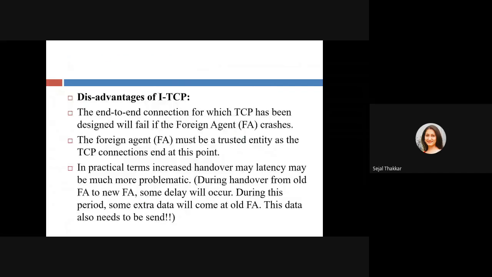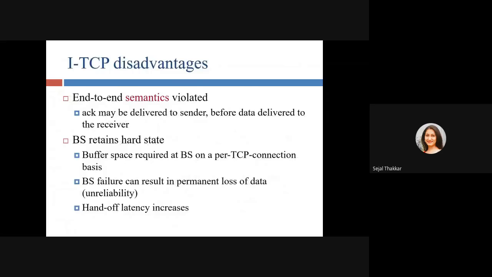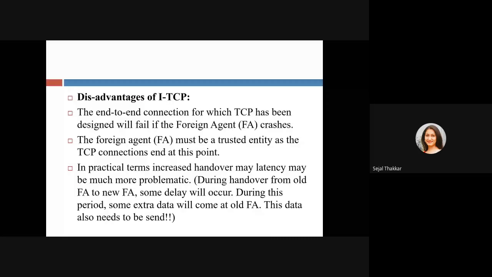Now everything has a disadvantage also. Here in indirect TCP, we have some disadvantages. The first one is that the end-to-end connection for which TCP has been designed will fail if the foreign agent crashes. I told you there is no direct connection. Everything is done by the foreign agent, and if some problem occurs and the foreign agent crashes, you are going to lose your packets.